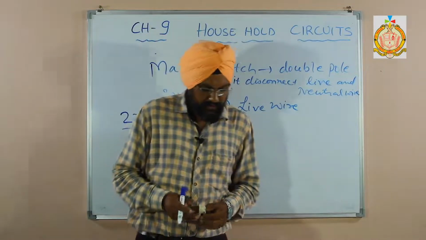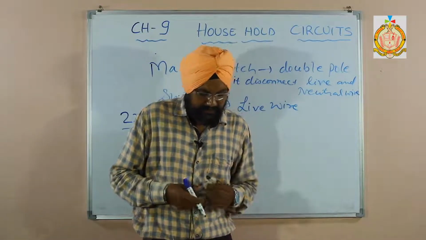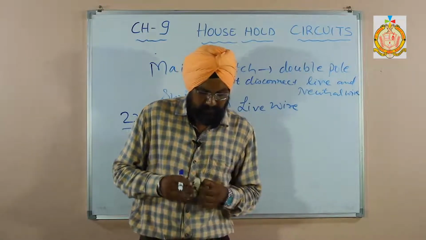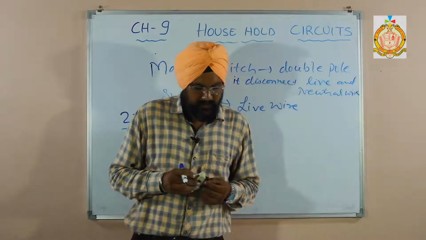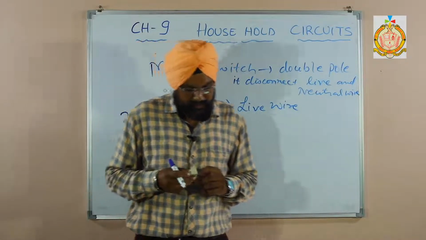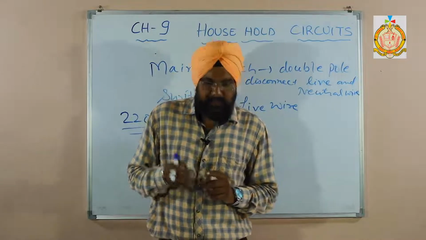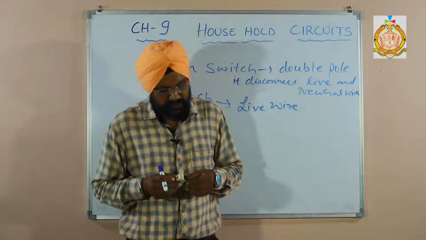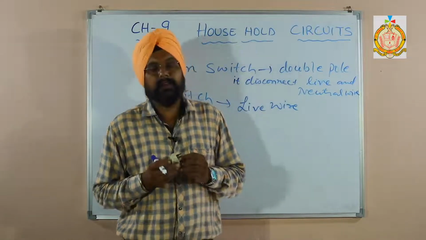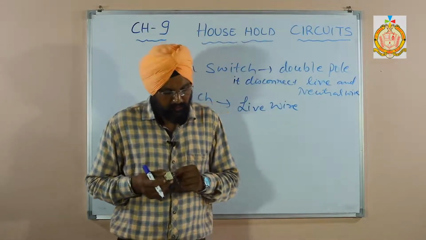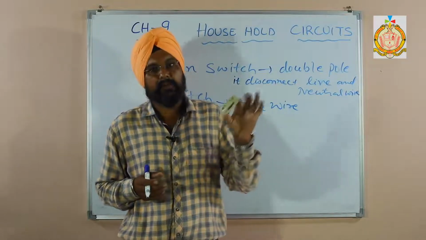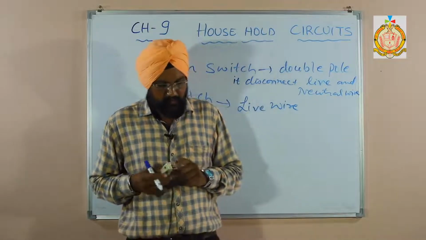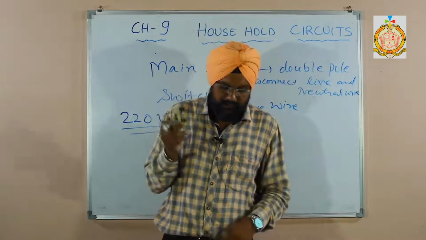So when the current exceeds the current carrying capacity of the fuse, due to the circuit being either overloaded or short circuited, it disconnects the circuit. So the fuse is connected to safeguard the appliance from the flow of current in excess of its safe limit. What is a fuse?